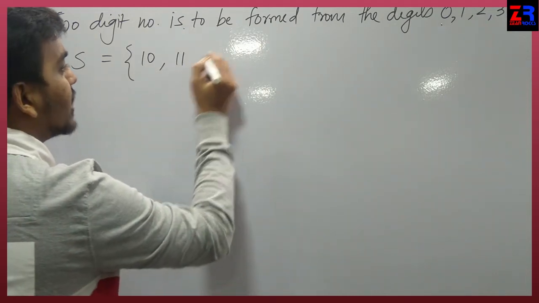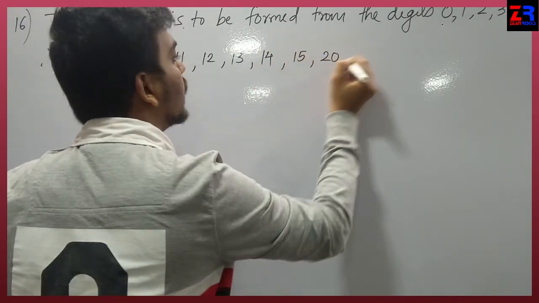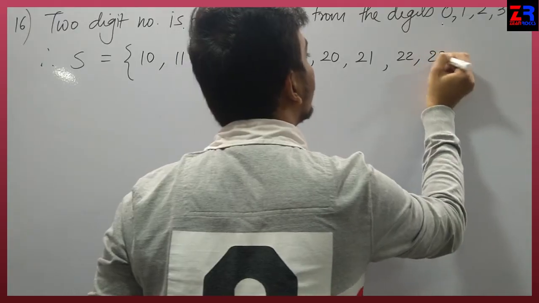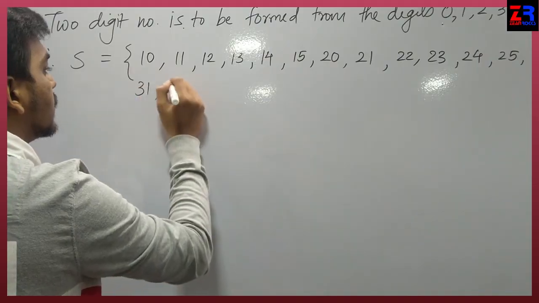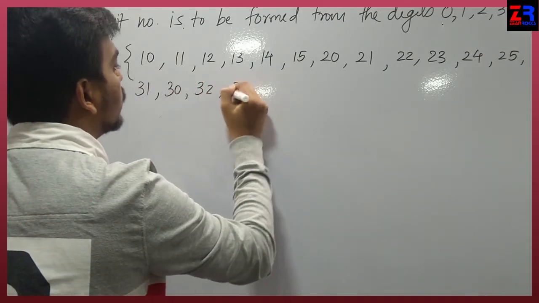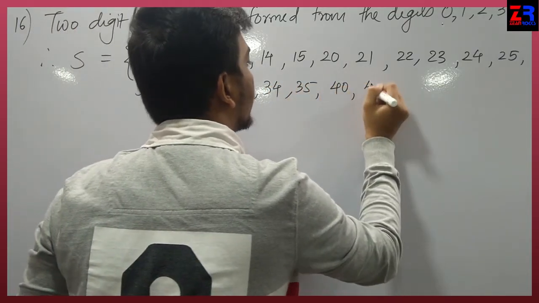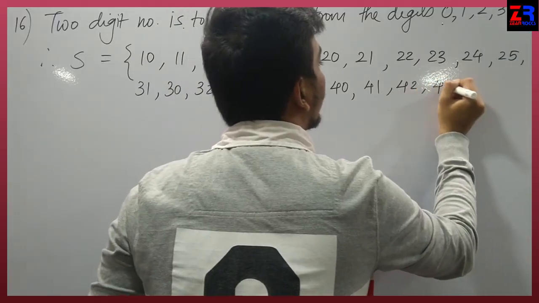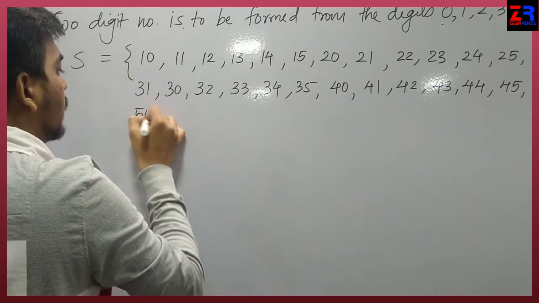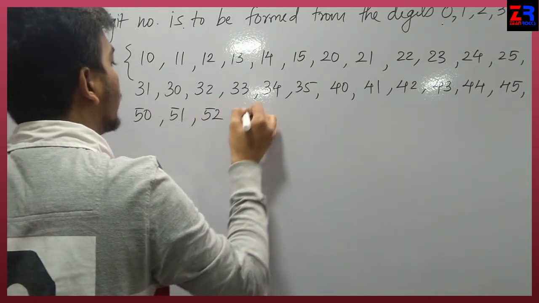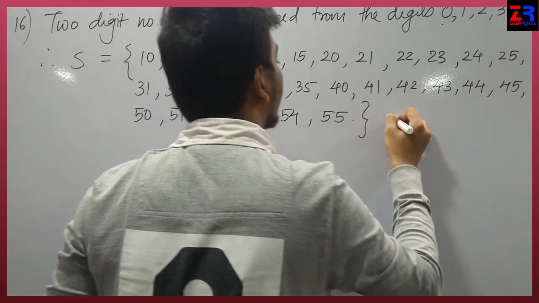So we can write here 10, 11, 12, 13, 14, 15, 20, 21, 22, 23, 24, 25, next 30, 31, 32, 33, 34, 35, 40, 41, 42, 43, 44, 45, 50, 51, 52, 53, 54 and 55.